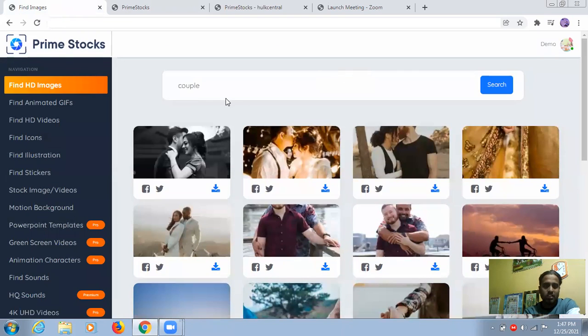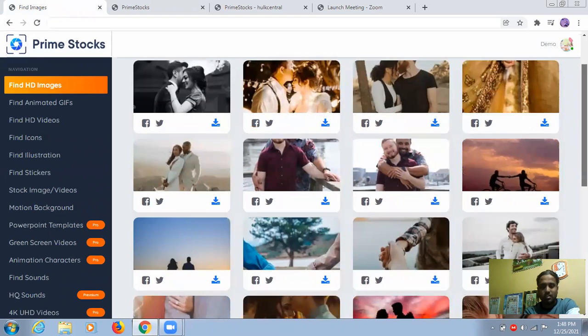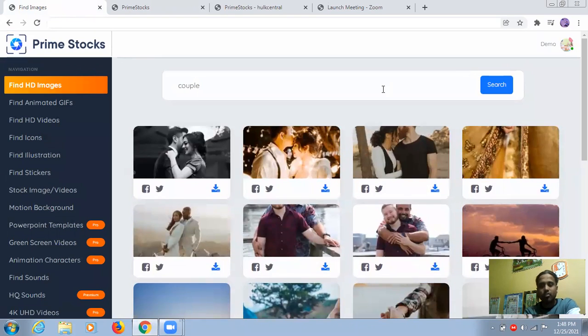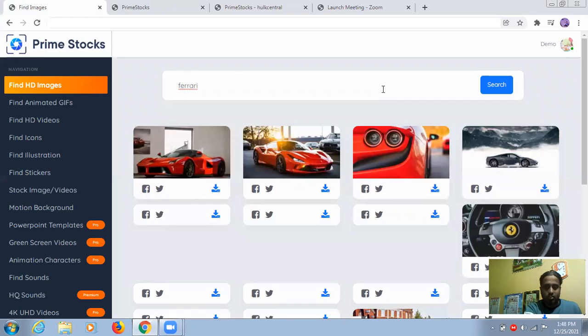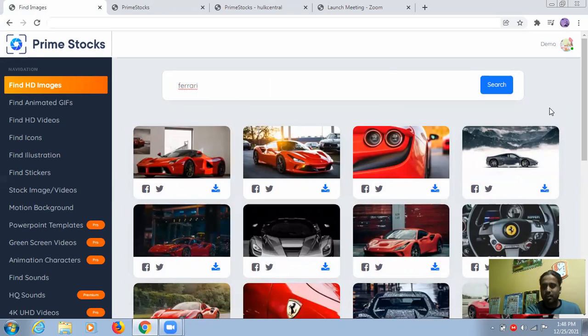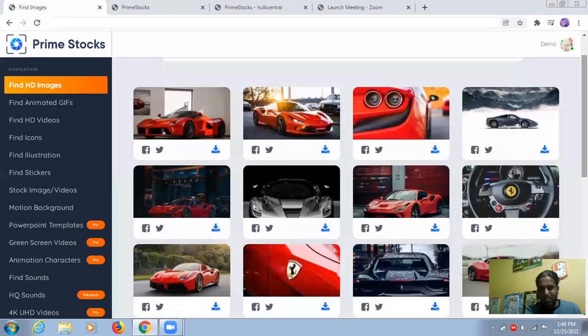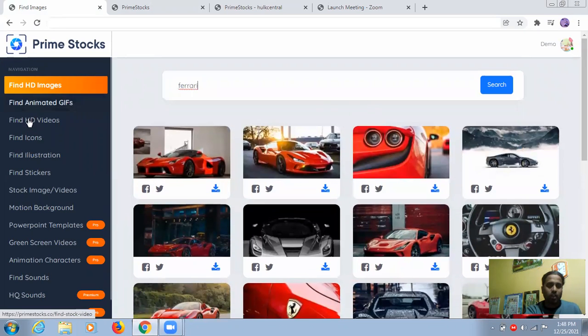Whatever you search here, for example, I searched for couple, this type of images will come in front of you. You don't need to load each and everything, you don't need to save each and everything. You can just go ahead with whatever you want. You will get all-time copyright-free, special HD ultra images, videos, whatever you choose.